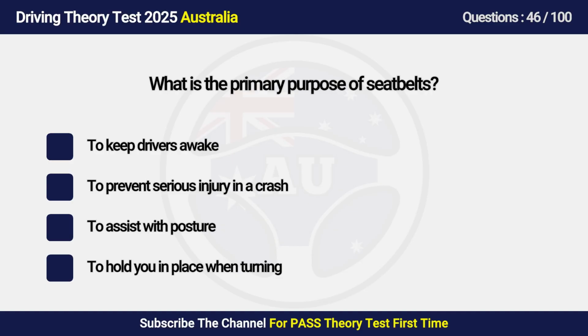Question 46. What is the primary purpose of a seatbelt? A. To keep drivers awake. B. To prevent serious injury in a crash. C. To assist with posture. D. To hold you in place when turning.